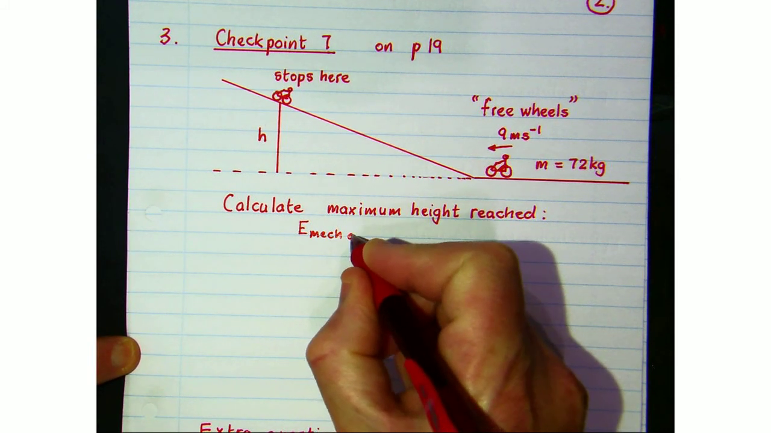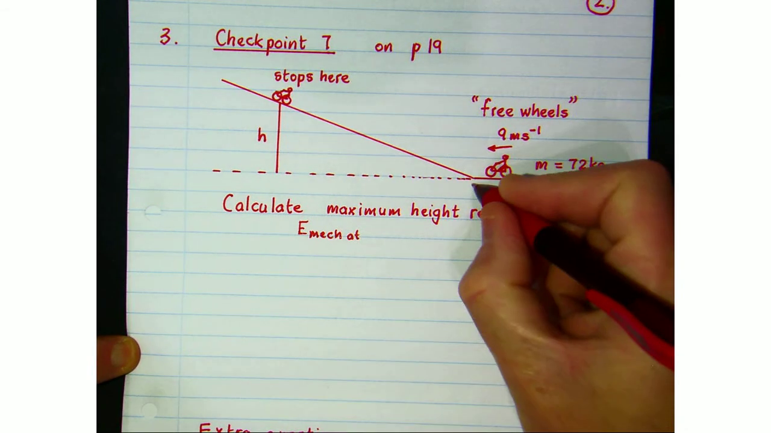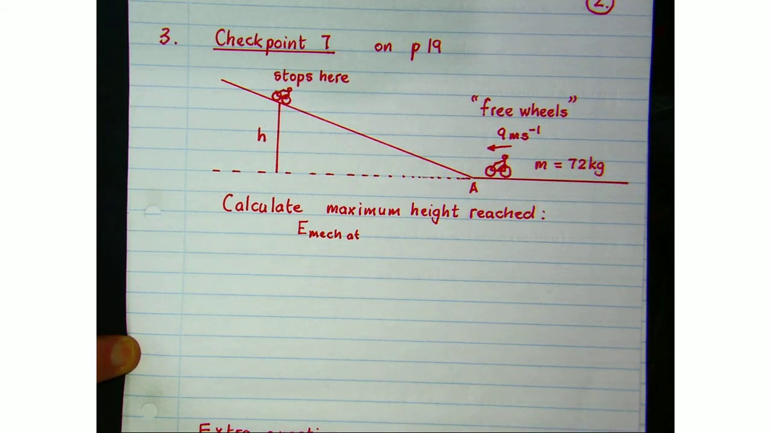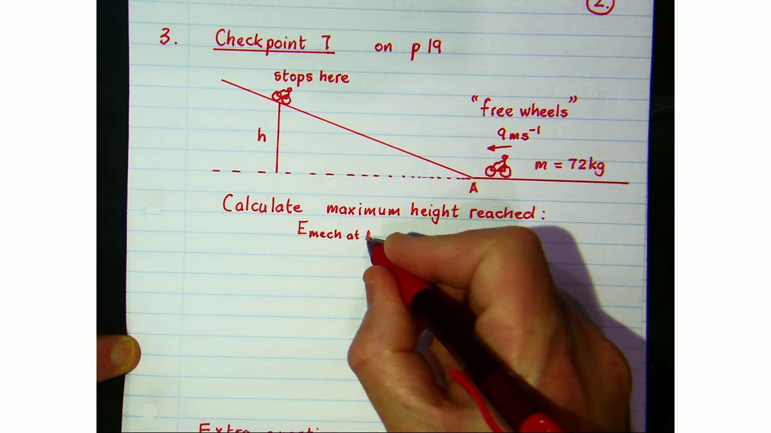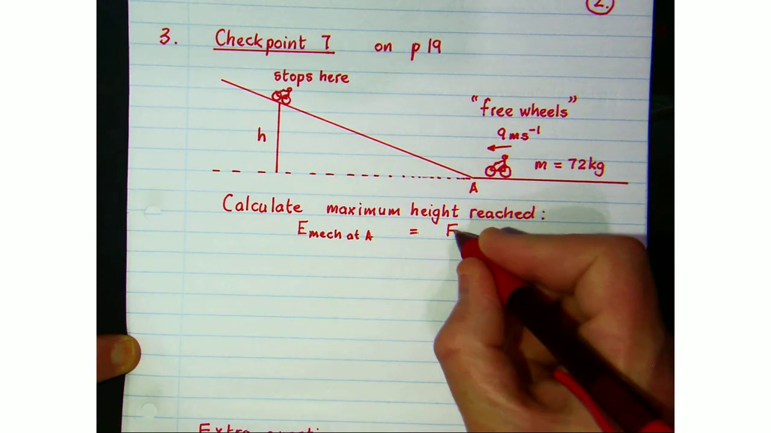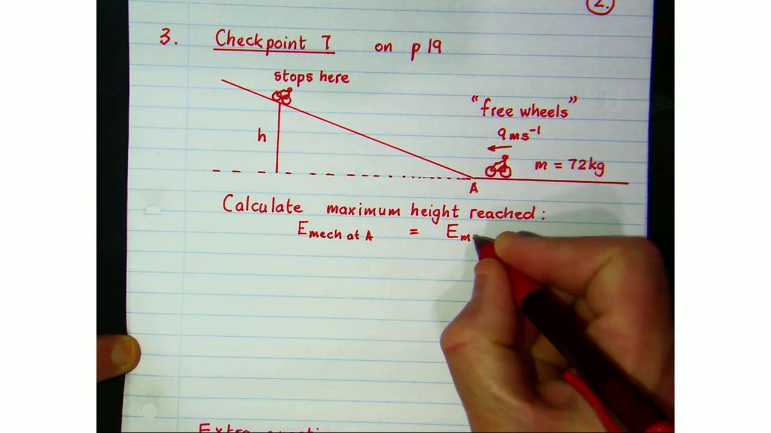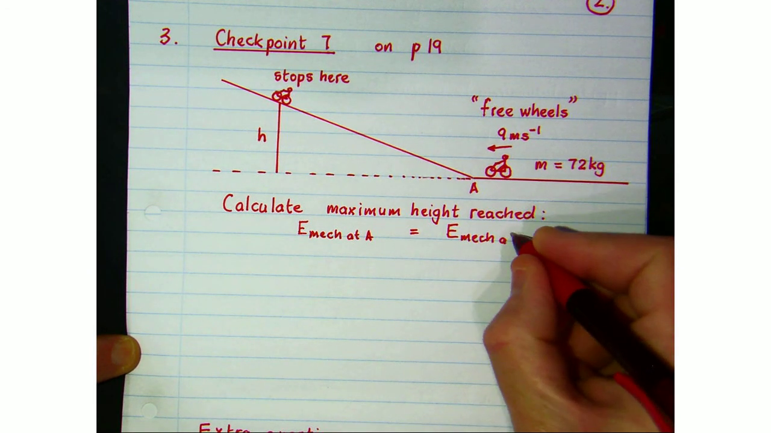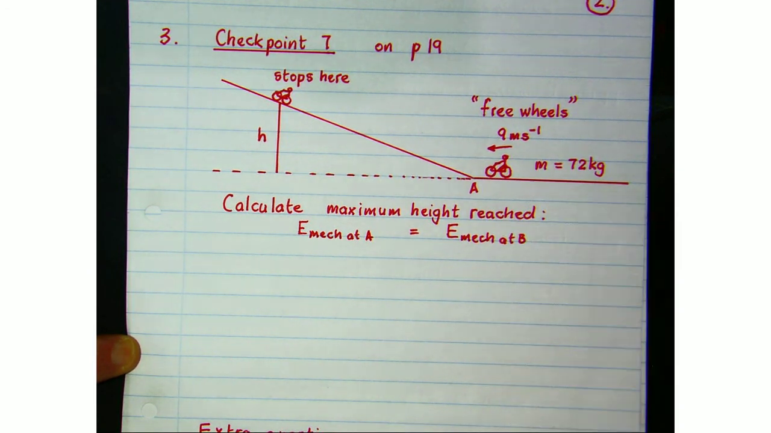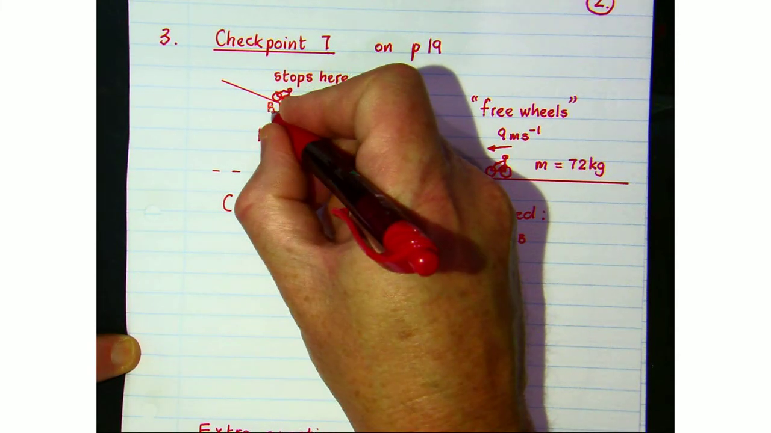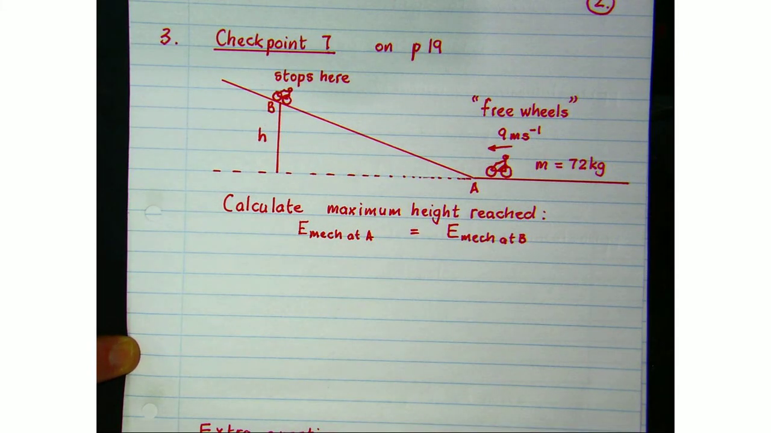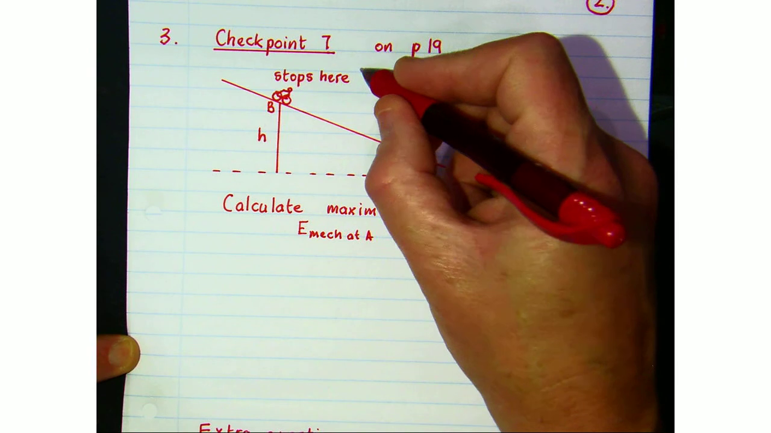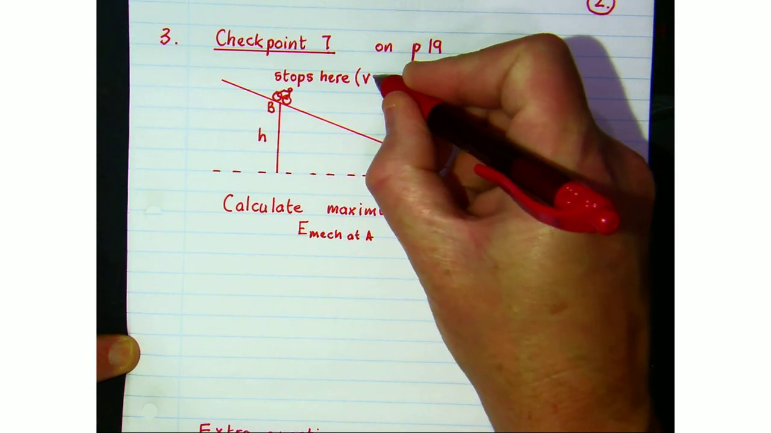Let's make a statement that the mechanical energy at the bottom here, let's call it A, is exactly equal to the mechanical energy at any other point up the ramp, and we're looking for point B. Point B would be his highest point where he stops. So if he stops there, then his speed must be 0.